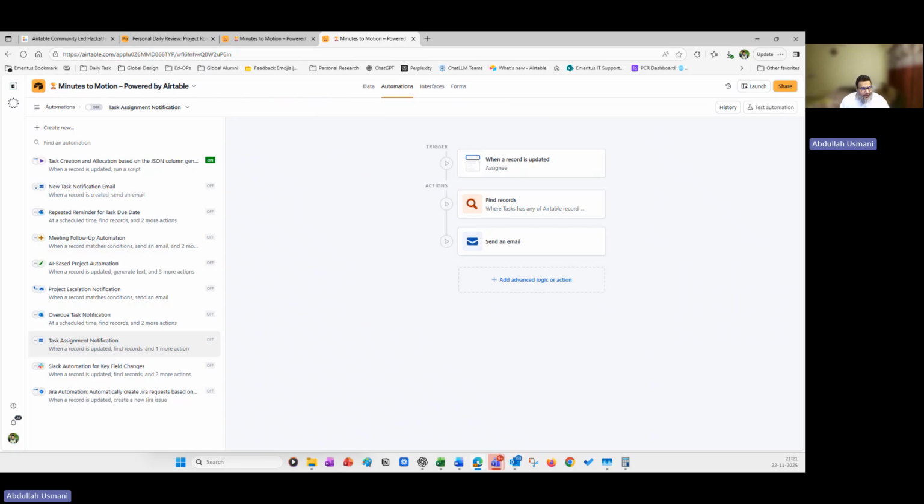So this is it. Minutes to Motion powered by Airtable is a way to move what we discuss in the meeting into action. At least I'm not spending my best energy in updating or menial tasks of copy pasting the transcripts and pasting into different tools, updating people or creating the task. So that part I'm very happy to automate.